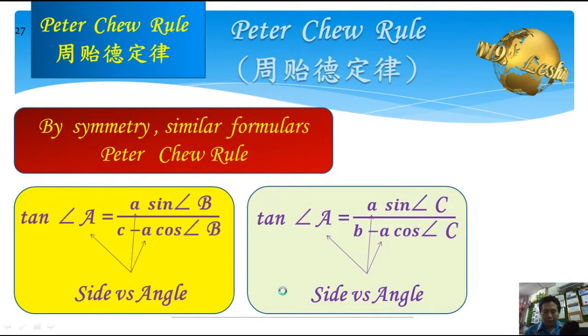So, the technique to remember is very easy. The denominator will involve A, B, C. So remembering Pikachu rule is as easy as remembering A, B, C.